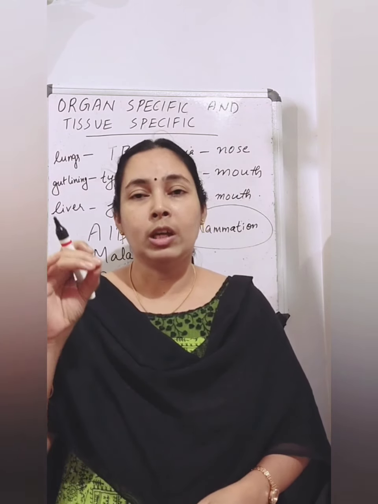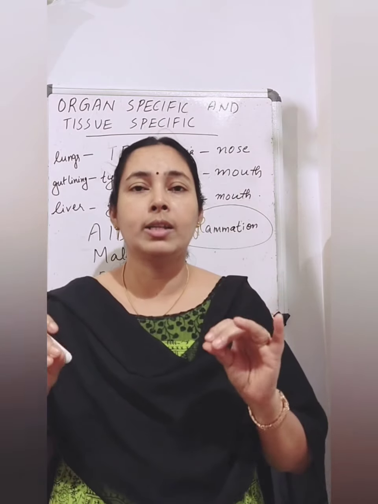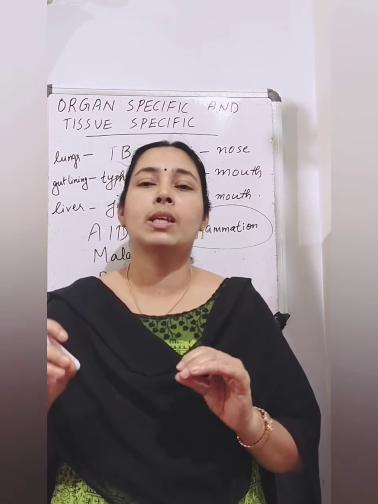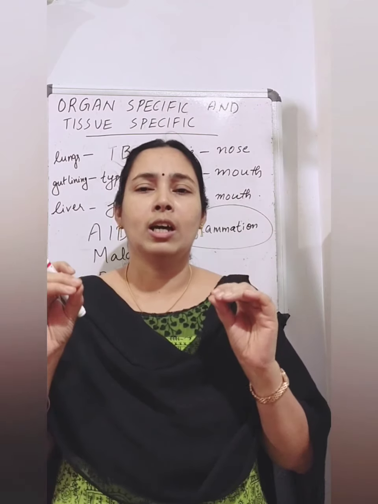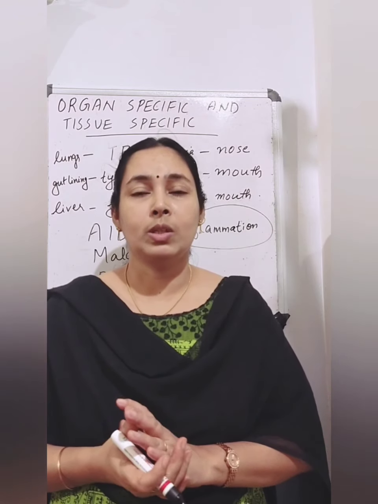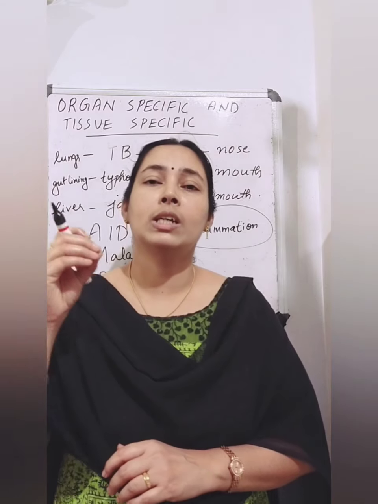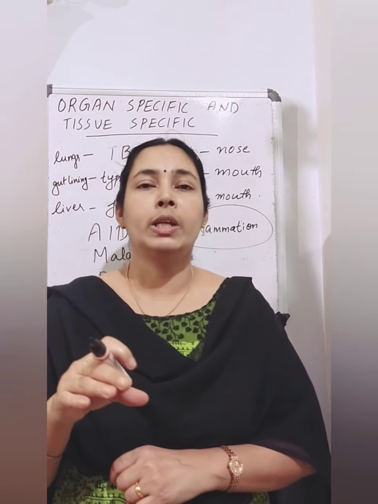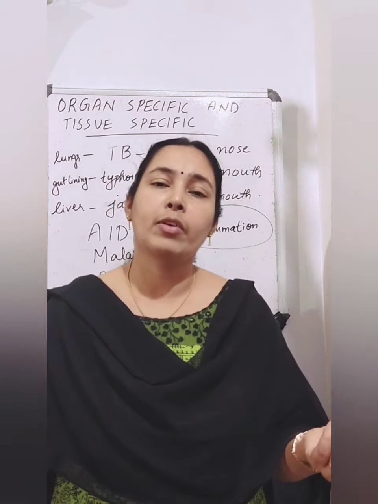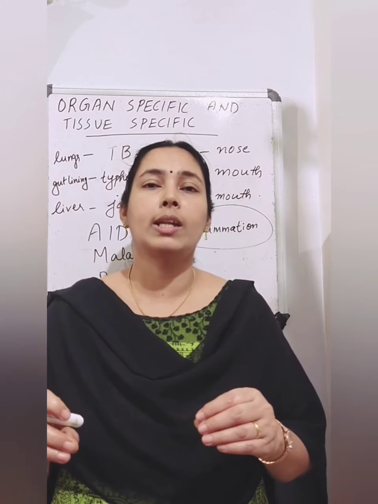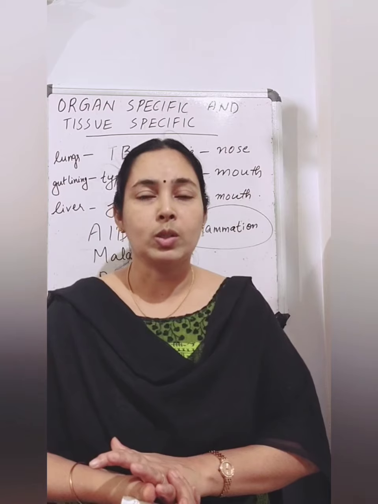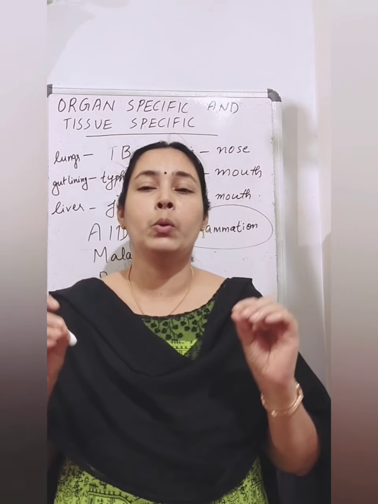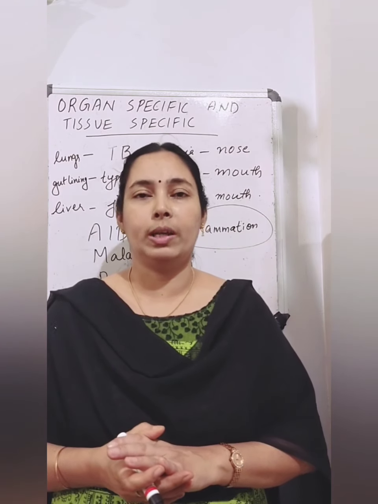So in persons who are suffering from AIDS, usually what happens? These small infections may kill the persons who are suffering from AIDS because there is no immunity in their body. So if they are affected by any one microorganism, that may be the reason for their death also, because there is no immunity system in their body.